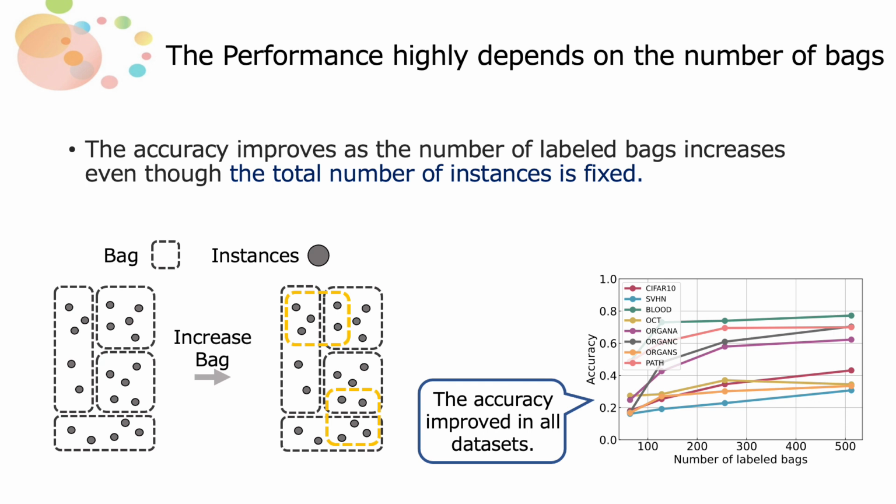Here we checked how the number of bags affects accuracy. We increased the number of bags as shown in the left image. When we generate new bags, we use given instances. Therefore, in this situation, the total number of instances is fixed. As a result, we observed that the accuracy improved as the number of bags increased, even though the total number of instances is fixed.